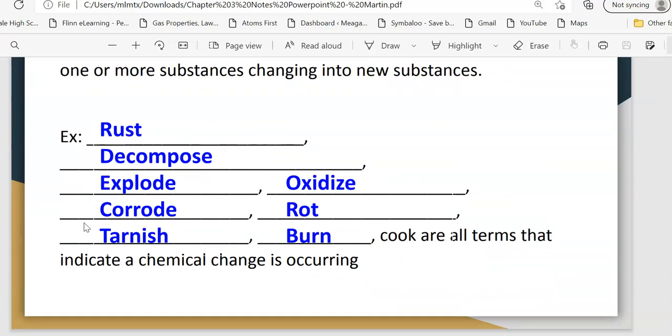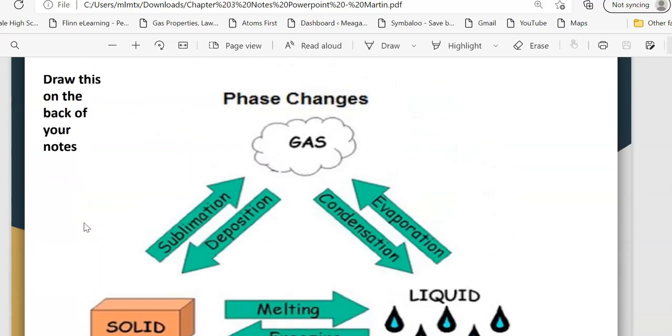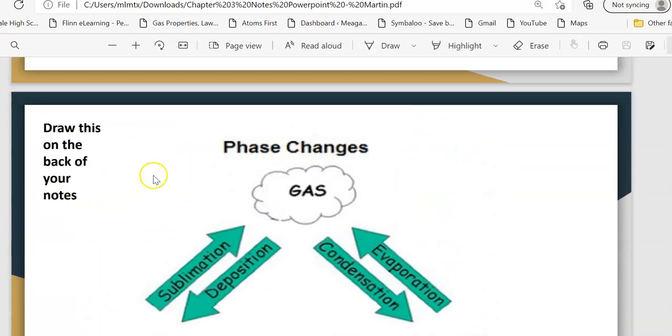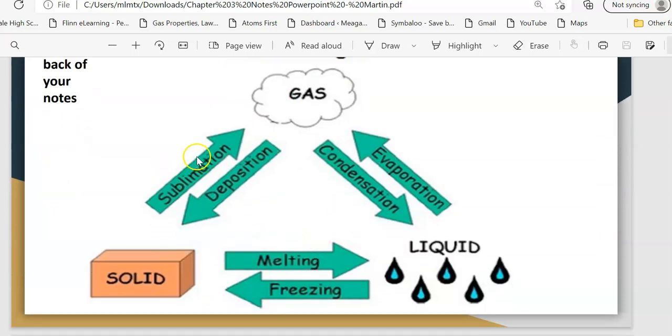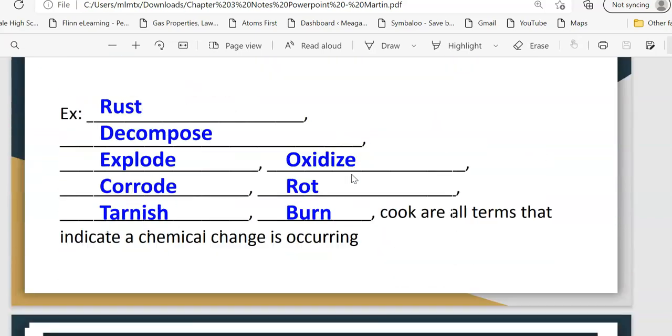where you are going to have to actually do math. One thing I did want to say is that this phase diagram, which talks about the different phase changes, is not in your notes, but it would be extremely beneficial for you to know all of these. You can draw this on the back of your notes so you know all those different phase changes.